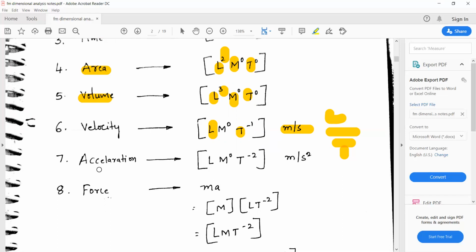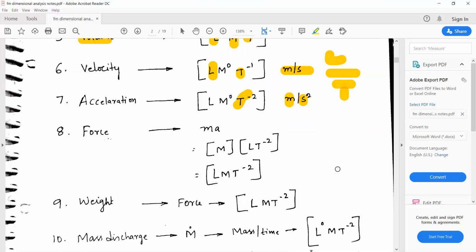Coming to acceleration, what is the unit of acceleration? The acceleration unit is meter per second square. Meter is related to length, second is related to time. Second square is there, so that's why it is divided by time square, or if it goes upside, it becomes T to the power of -2. And mass is 0 in both velocity and acceleration.